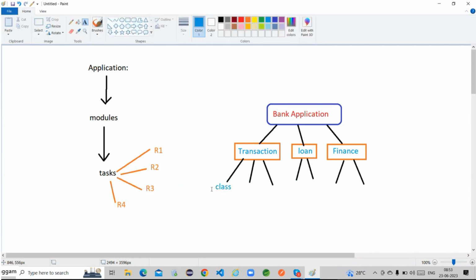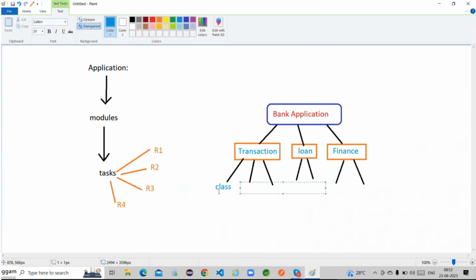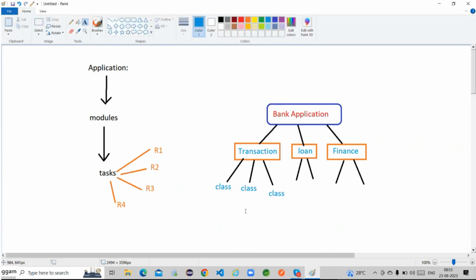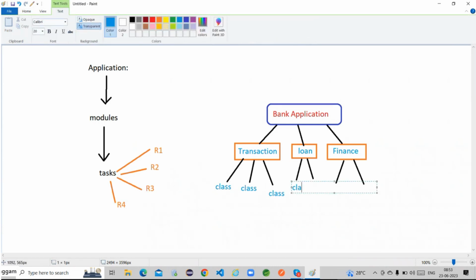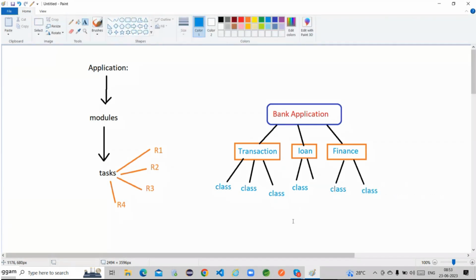So this is one class. This is another class. This is another class, right? We have to develop different classes here. Here I am developing another class, and here also I am developing another class. So we are developing multiple classes.